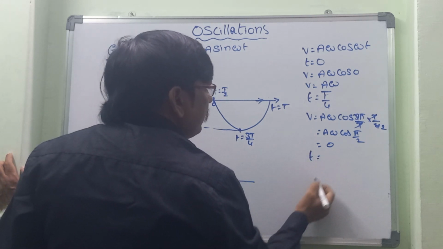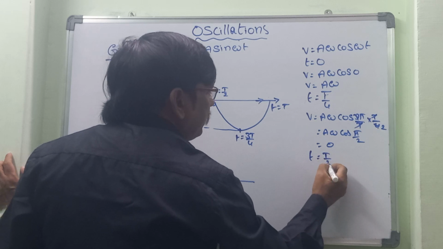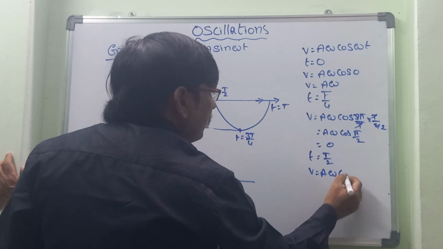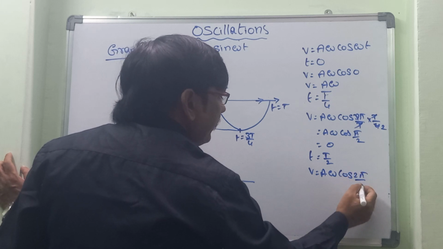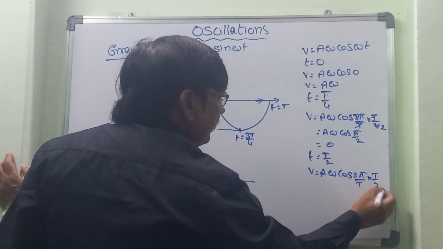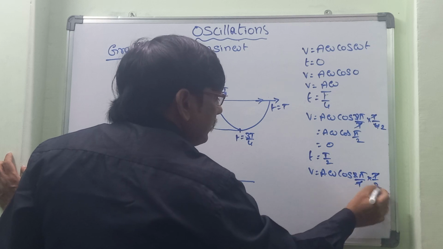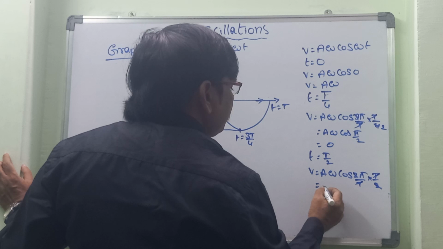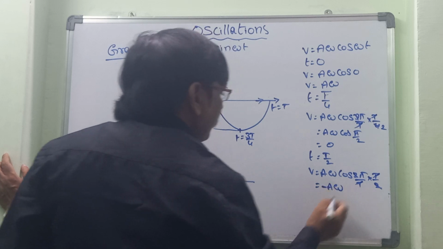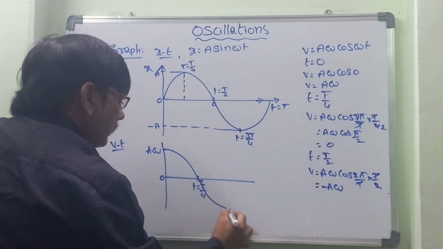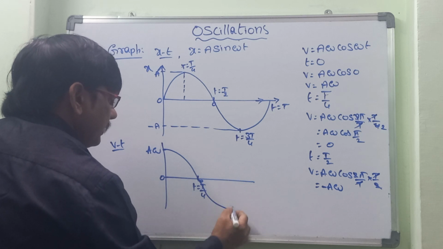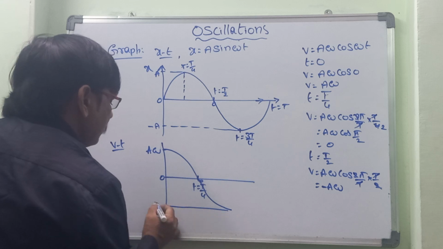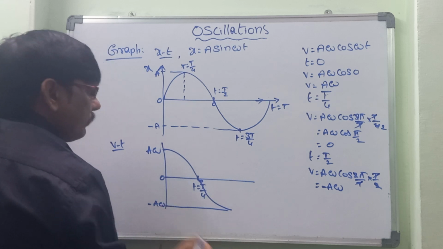Next, t is equal to T by 2. Then v is equal to a omega cos (2 pi by T into T by 2). T gets cancelled, and cos pi will come, that is equal to minus a omega. So the graph can be expressed like this, and here we can consider this is minus a omega.